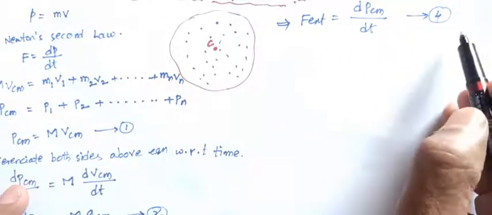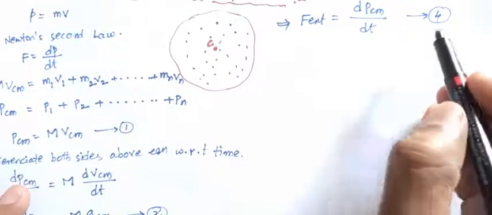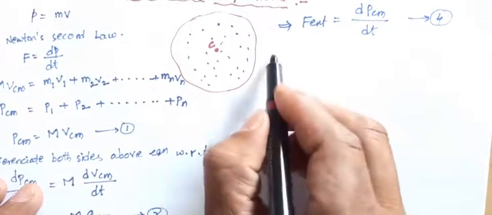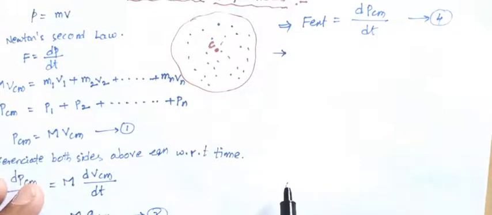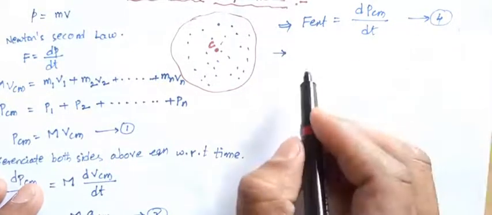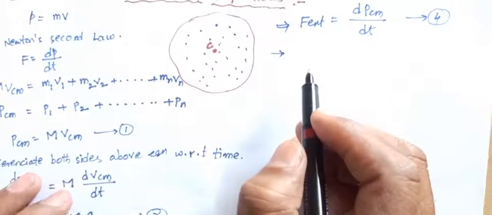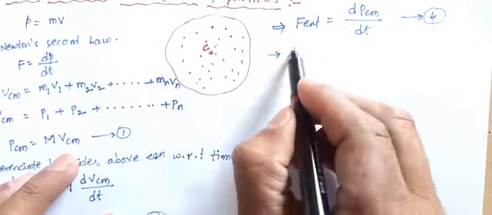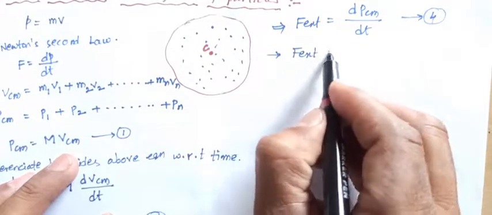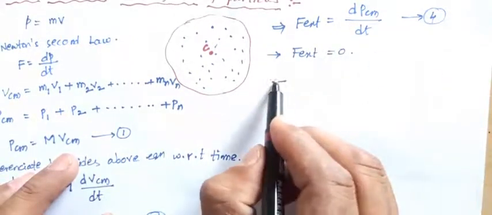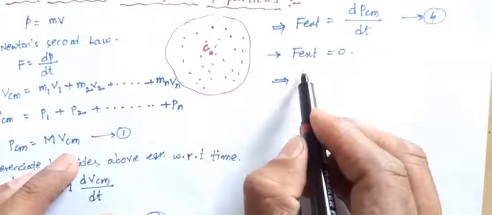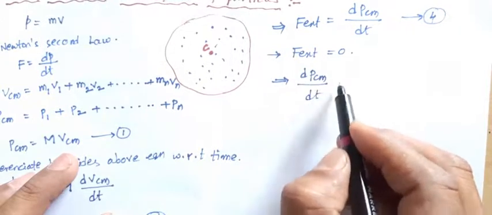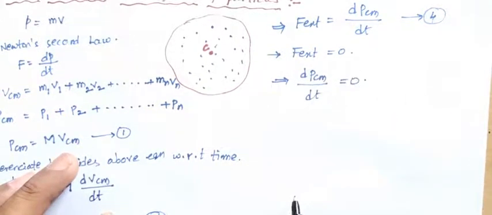From equation number 4, when there is no external force on the system of particles, F external equals 0. Then dPcm by dt equals 0.